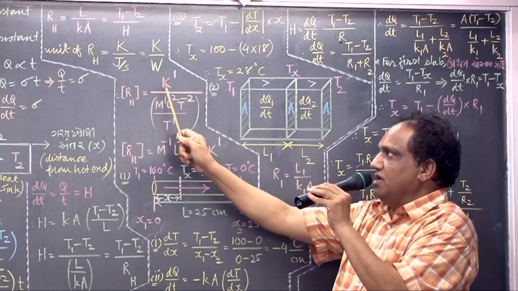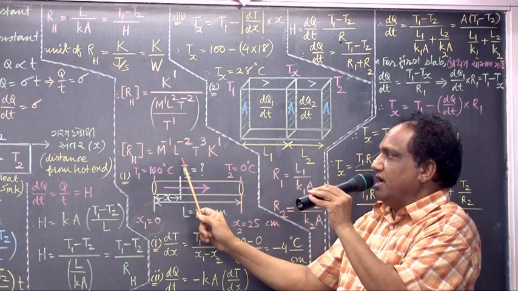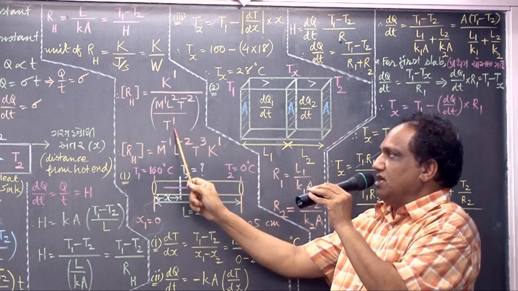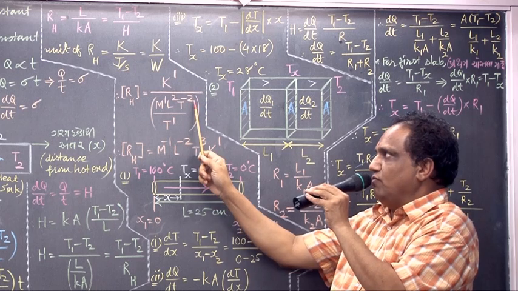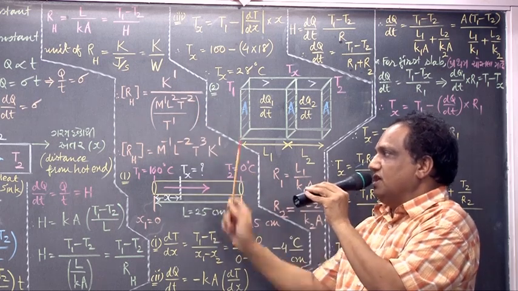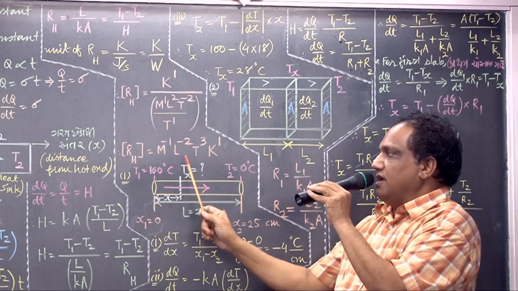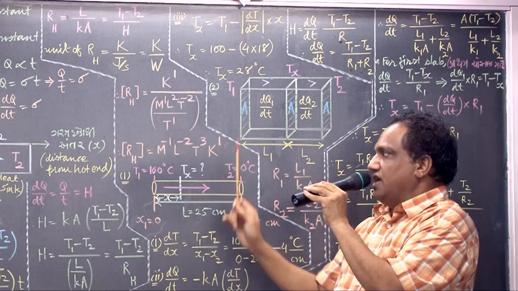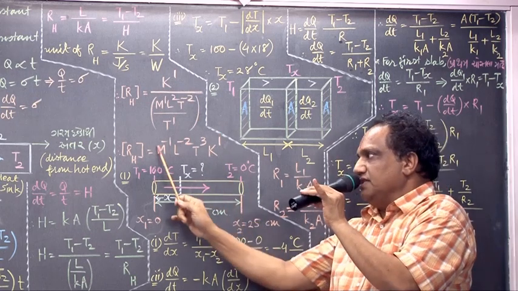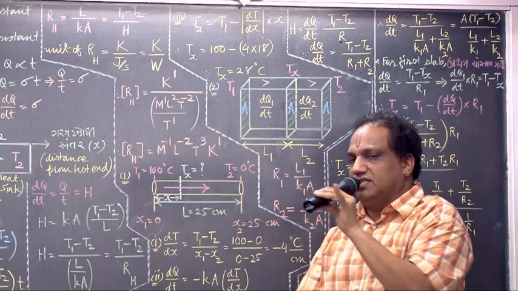M raised to 1 going up becomes M raised to minus 1. L raised to 2 going up becomes L raised to minus 2. T raised to 1 going up gives T raised to minus 2 minus 1, that is minus 3. Going to the numerator it becomes T raised to plus 3, and here it is K raised to 1. So M raised to minus 1, L raised to minus 2, T raised to 3, K raised to 1. This is the dimensional formula for thermal resistance or heat resistance.